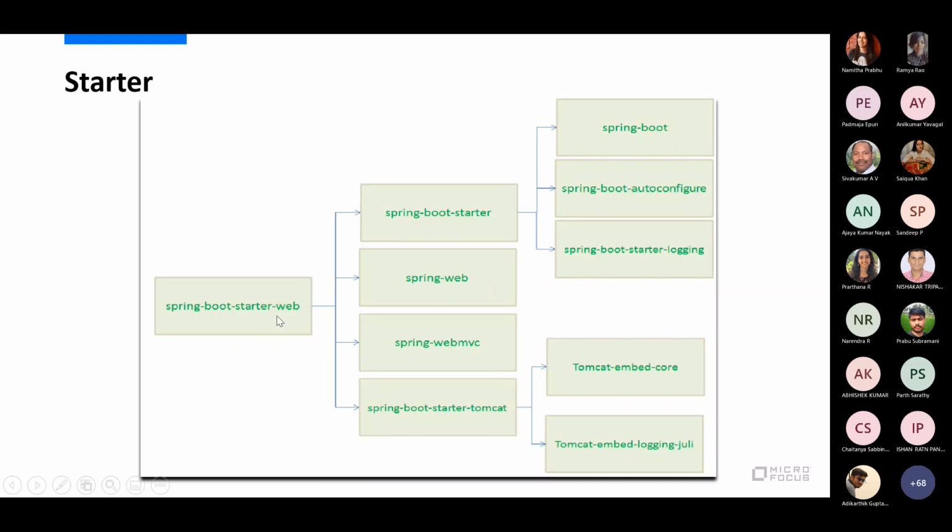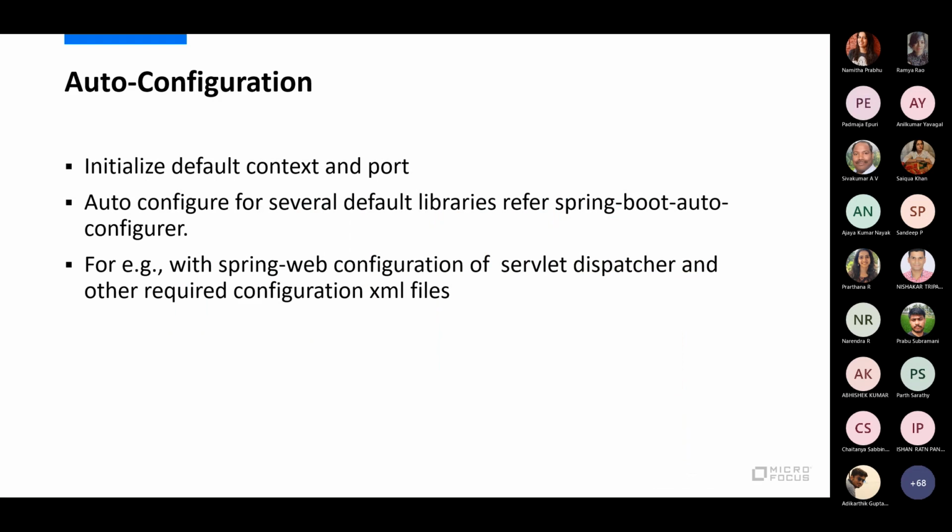So if I just say Spring Boot starter web in my POM, I don't need to worry about what all those 10 or 15 libraries are. The earlier way, when there was no Spring Boot starter, I remember we used to put one library, and then we would compile, and when we ran the application, it would say, oh, this requires that library, so you have not added it. Then again, you have to go and keep adding. It was an iterative process. So this is really helpful in that way. You declare one, and then it will take care of bringing all the necessary related libraries.